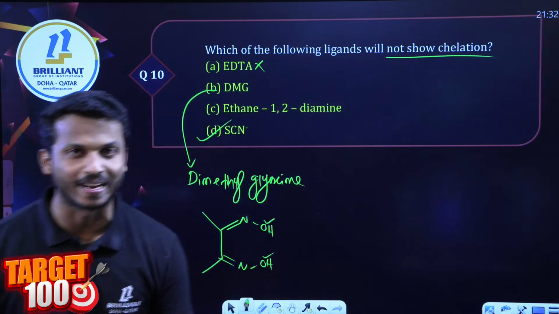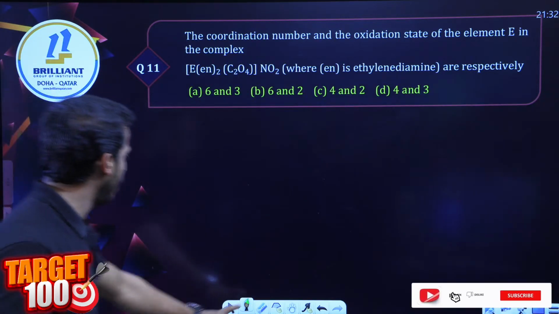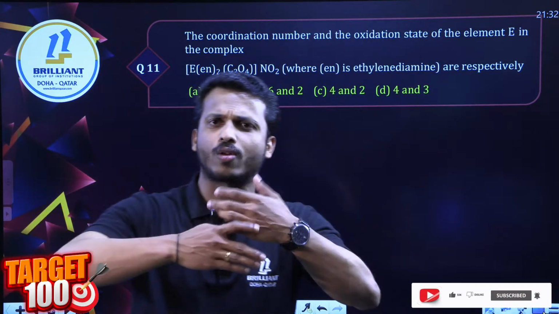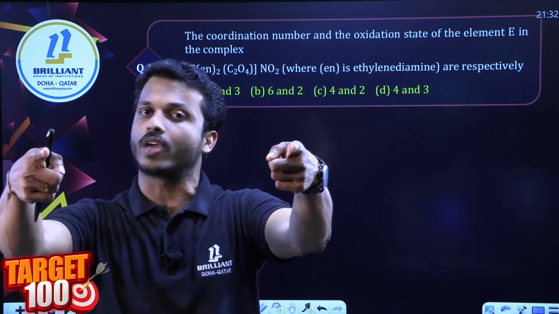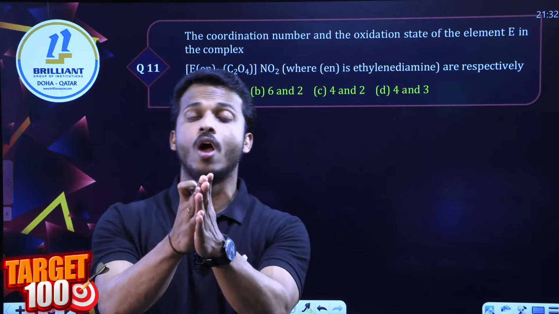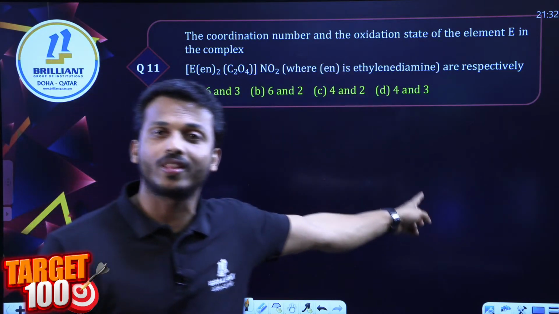Yes, option D is the correct answer. So dear all, question number 11 for you. Tell me, immediately calculate. Even the oxidation state, everything you calculated many times. Even mentally you can answer. What is the oxidation state and coordination number for this given complex? Come on, fast.